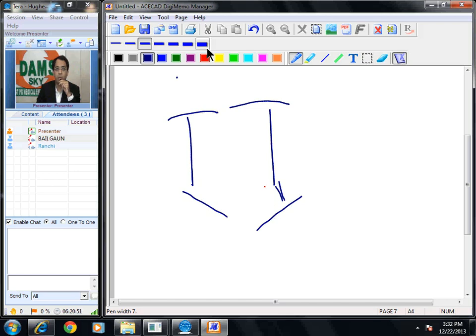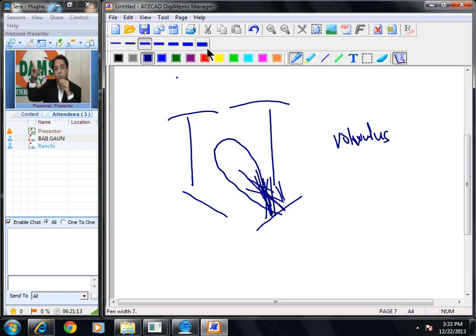Please understand, if the sigmoid colon twists on its own axis, that is called volvulus. So it will look like this. You will see a dilated sigmoid loop which is twisting on its own axis. The top of this twisted loop is seen touching the liver. This is called the liver overlap sign. We see a dilated loop of sigmoid colon which is twisted on its own axis, touching the liver.